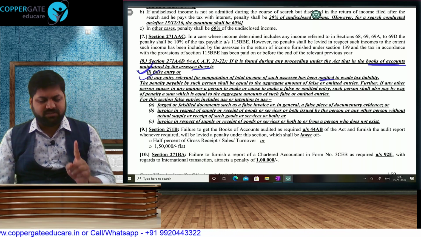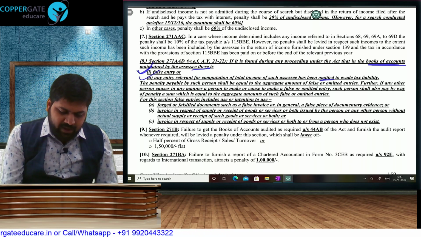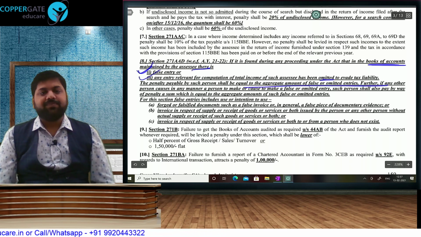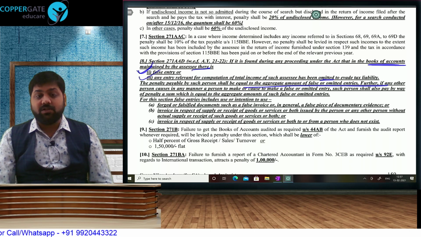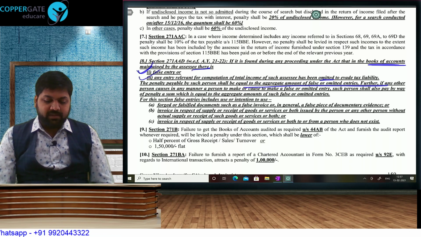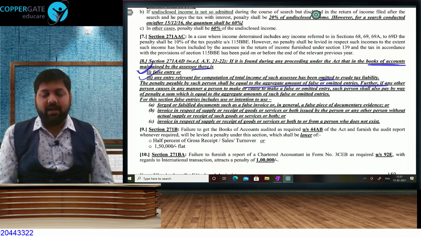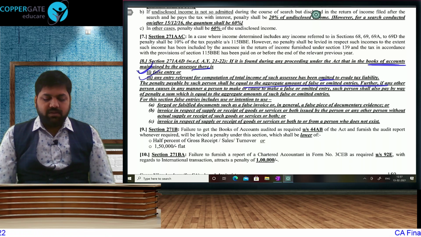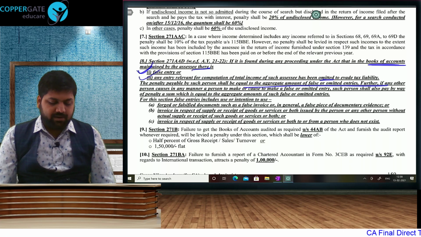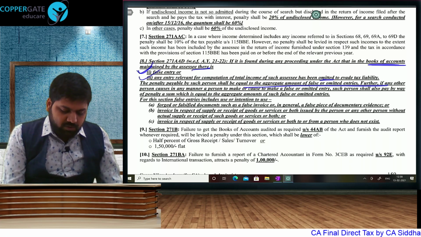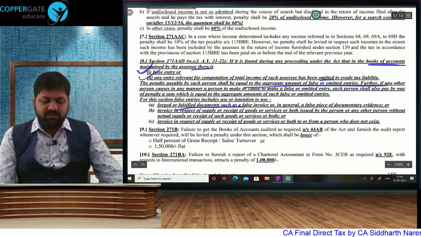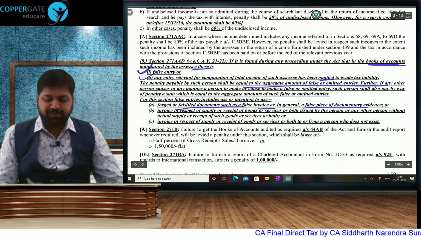So for anybody doing a false entry or omitted entry, the penalty will be equal to such amount. 100% of the false entry or omitted entry will be that amount, and any person who is helping with that, the intermediary also, will be liable for 100% penalty. And what is the definition of false entry? Using false or falsified documents such as a false invoice or a false piece of documentary evidence.